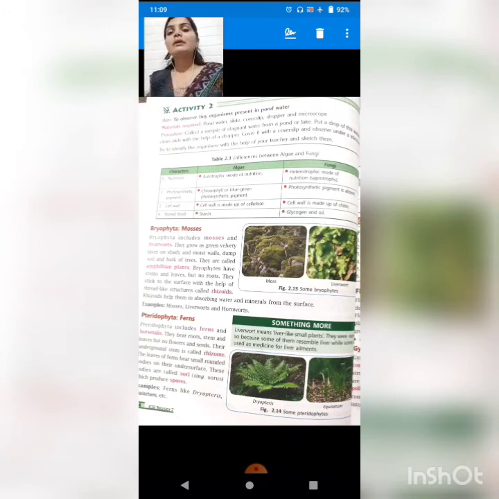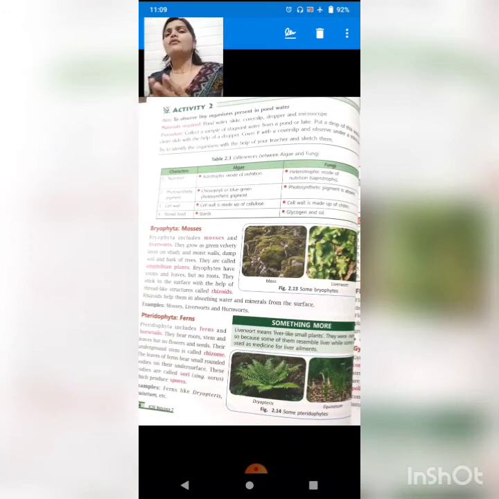For being a complete plant, you have to have leaf, stem, roots, flower, fruits, etc. Bryophyta have a sticky surface. Obviously it is velvety in nature, so the surface will be sticky, and the thread-like structures which help them stick to the surface are known as rhizoids.